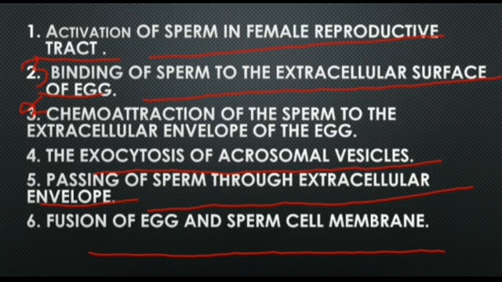The third step is the acrosomal reaction, the fourth step is passing of the sperm through the extracellular envelope, and the fifth step is the fusion of egg and sperm cell membrane. Then fertilization will occur.